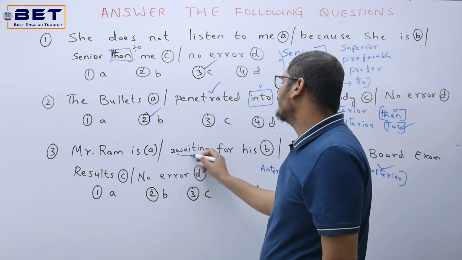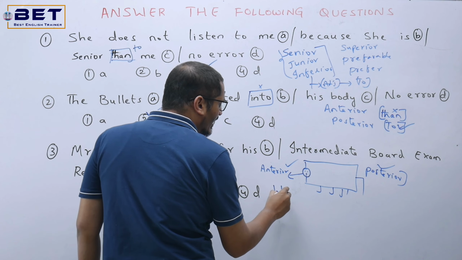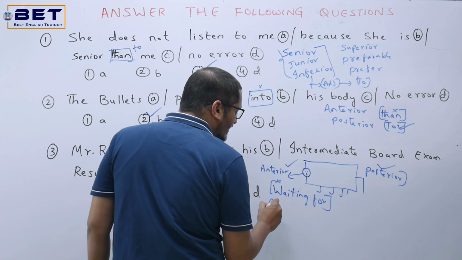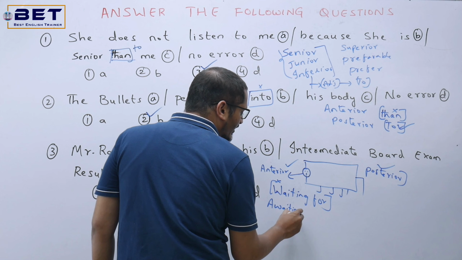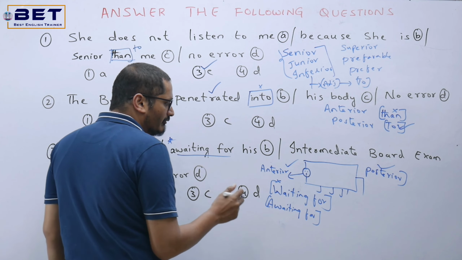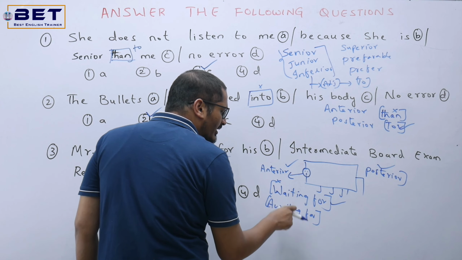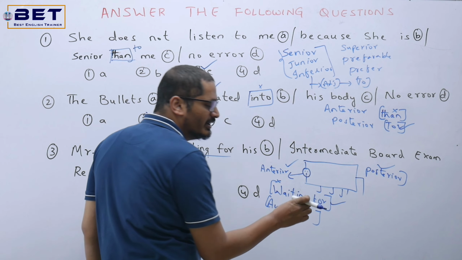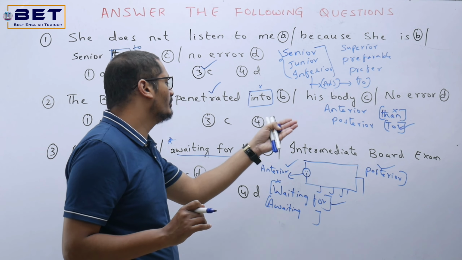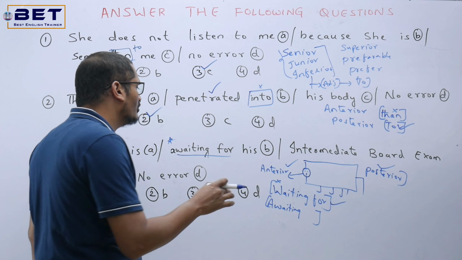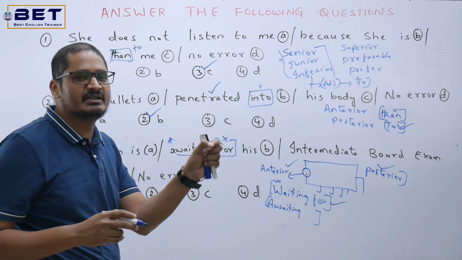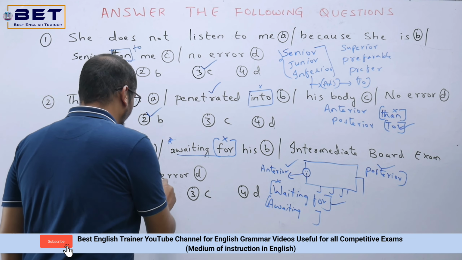So generally we have awaiting for. We write waiting for. Waiting for is 100% right, but never say awaiting for. If you are saying awaiting for, it's altogether a mistake. So how to write it now? Waiting for is right, but when you want to write awaiting, remove for. Just make it awaiting. Right? Now, Mr. Ram is awaiting his intermediate board exam results would be the right answer. Why so? Because we have removed for here. Now finally, we need to find out which sentence has a mistake. So finally, option B has the mistake over there.